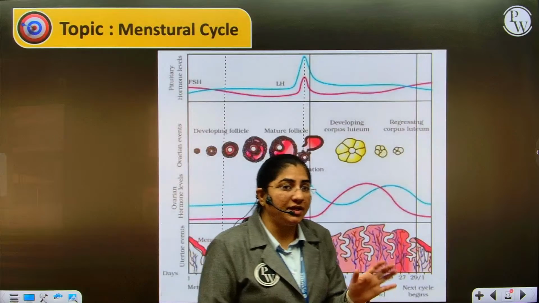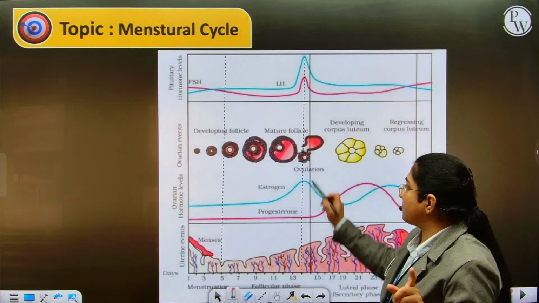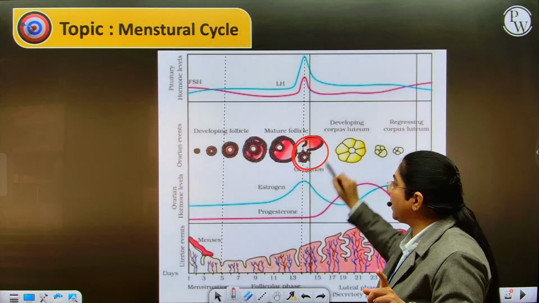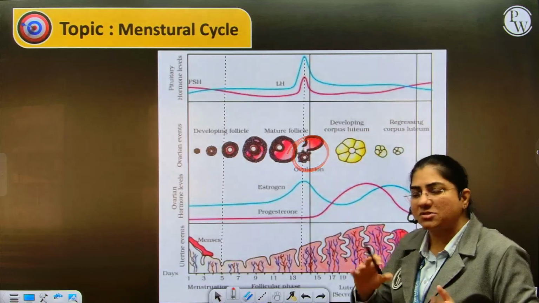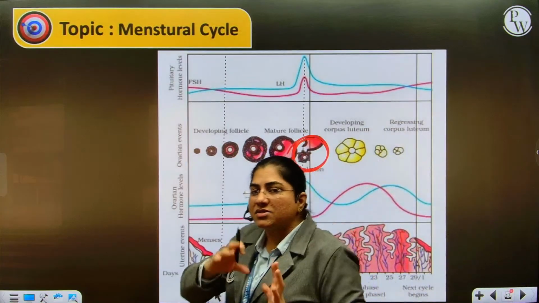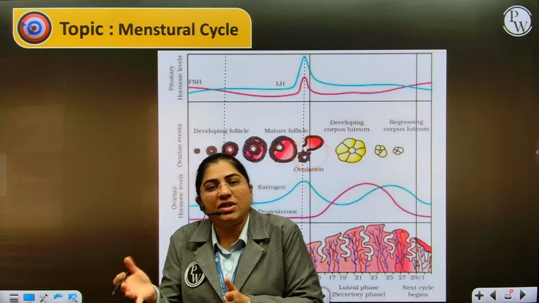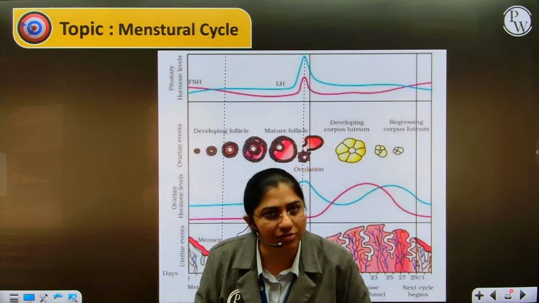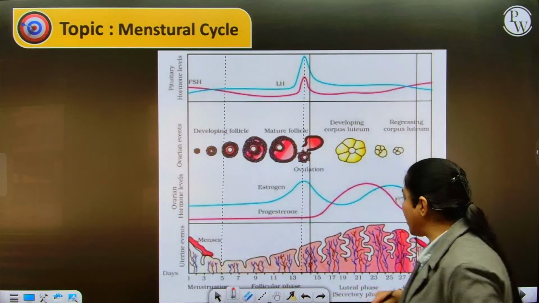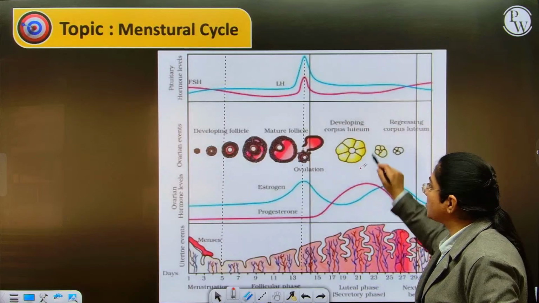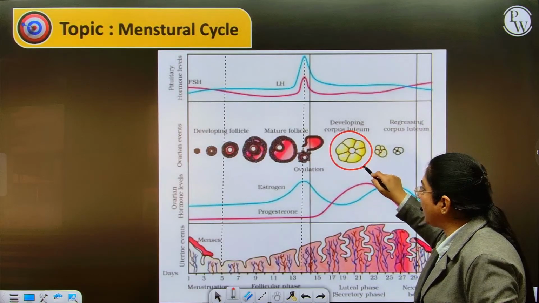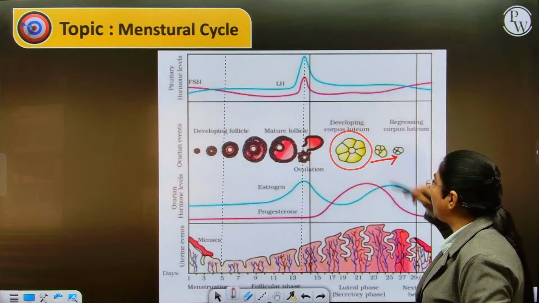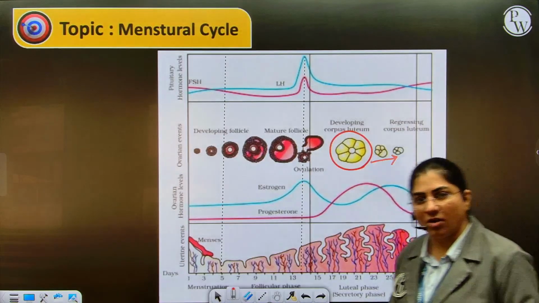If in the 14 days fertilization takes place, fertilization has to eventually take place within plus minus 24 hours. That is, once ovulation takes place, within 24 hours the fertilization has to take place. If fertilization has not taken place, still the corpus luteum will be maintained for 14 days, post which it will shrink to form a white colored mass called corpus albicans.